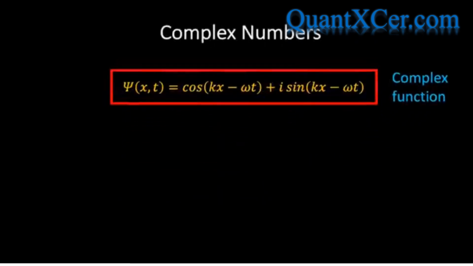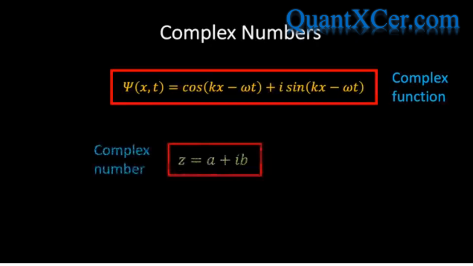Now, since a general wave function of quantum mechanics is a complex function, it's worth digressing momentarily to explore complex numbers in a bit more detail. Any complex number may be written in the form z equals a plus ib, where, as we've already seen, i squared equals -1.